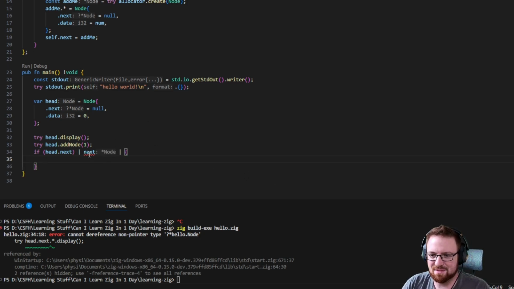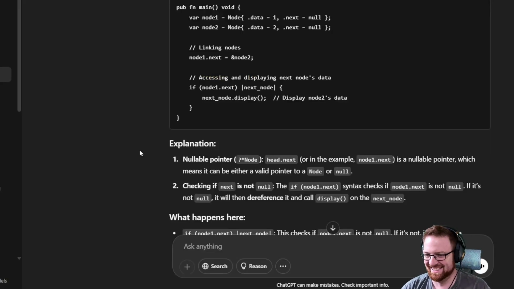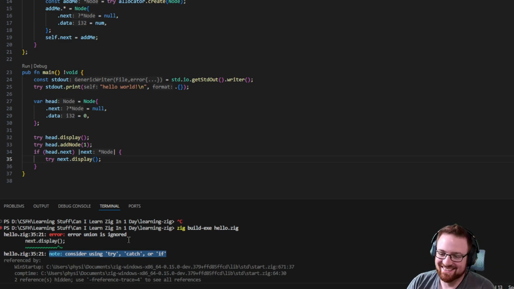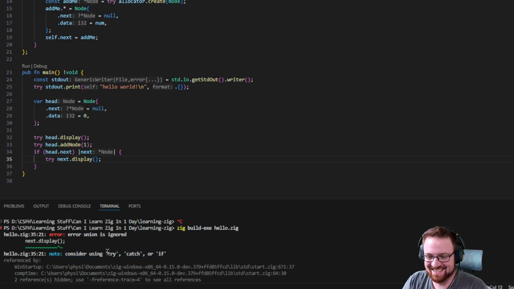They got a little happy with power with this notation, I think, with the absolute value notation. This irritates me. "Error union is ignored." People who love this language and use it all the time are going to know exactly what that means. For someone learning the language, why doesn't it just say use try or you forgot try? If it was a warning, it would be one thing. But, oh, it does. I just need to learn to read. I take it back. They did. I just am illiterate. It's okay. "Consider using try, catch, or if." Okay, I'm gonna majorly tone it down.